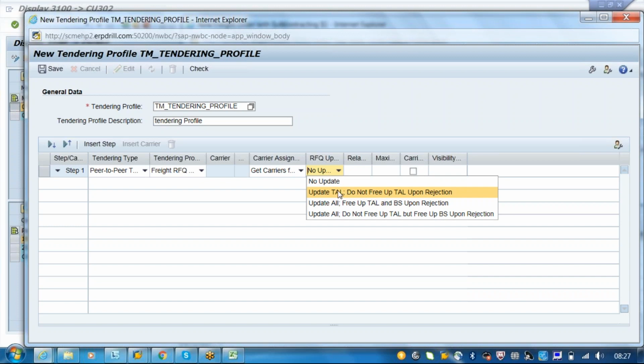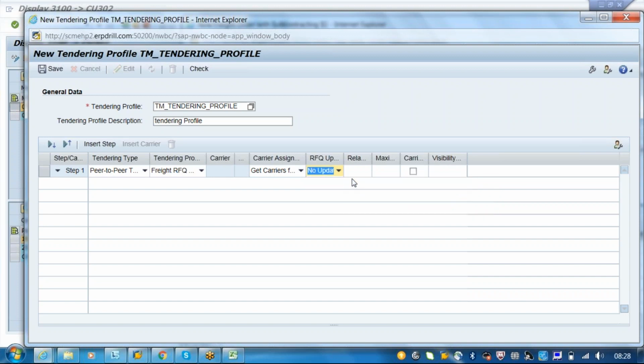That means this TAL is nothing but security codes. AIT, TAL are security codes. So you cannot update or do any modifications until this RFQ is rejected. Normally we will not do any update for the RFQs. We will just say so in real time also. So this is a maximum time. Relative price limit, here you can put 100.